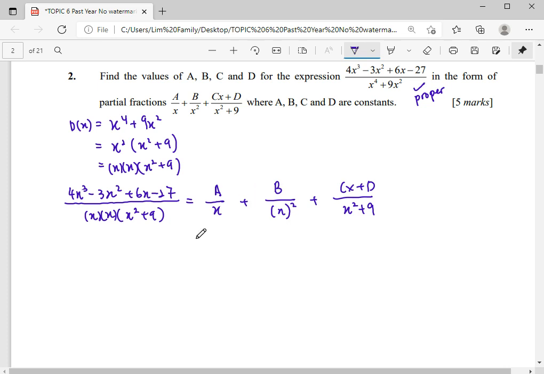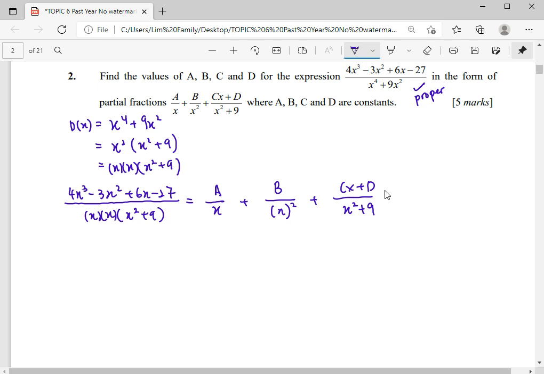And then the next step, we're going to form the equation so that we can find out what our A, B, C, D are. Once we have so many unknowns here, 4 unknowns, it means we have to use our equation to solve these 4 unknowns.